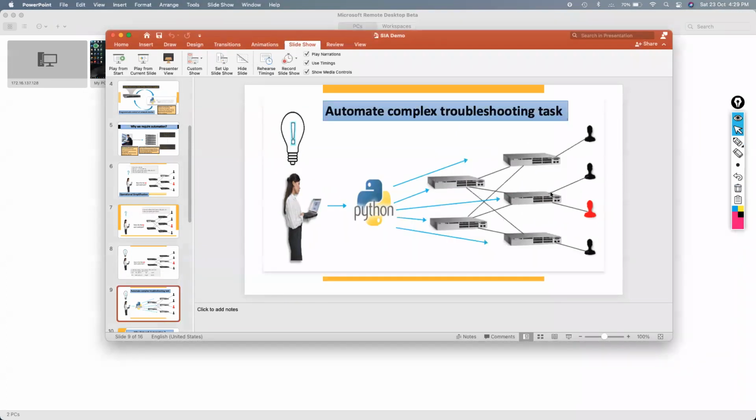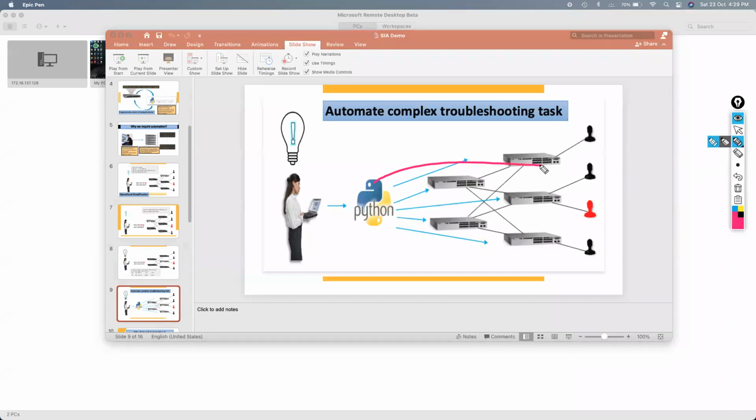See, Python will keep an eye on each and every switch, right? Whenever a port goes down, at that time it will notify you that this particular user or this port has gone down, and then according to your action, your troubleshooting part, you can jump into it, right?